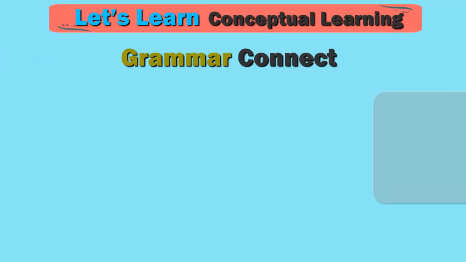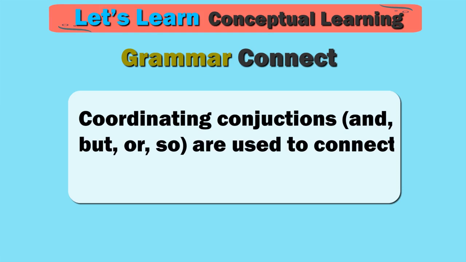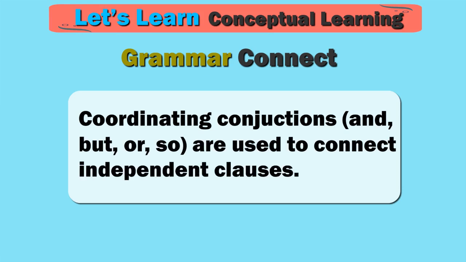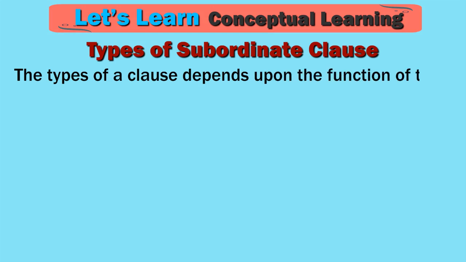Grammar connect. Coordinating conjunctions and, but, or, so are used to connect independent clauses. Types of subordinate clause. The types of a clause depend upon the function of that clause in a sentence.